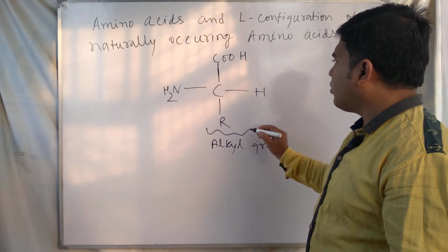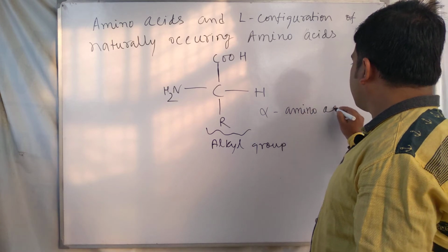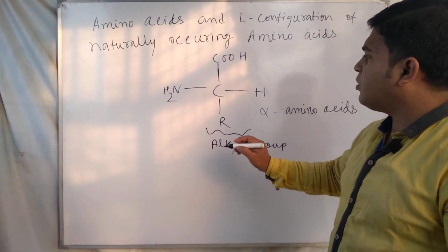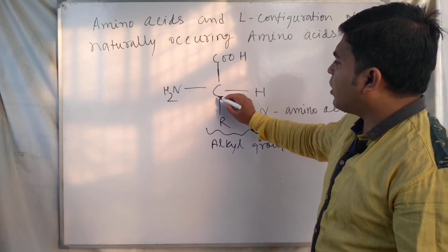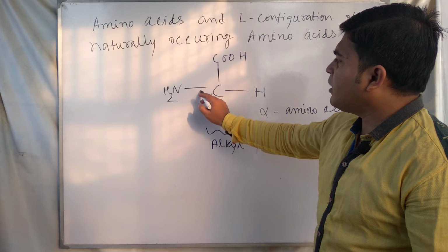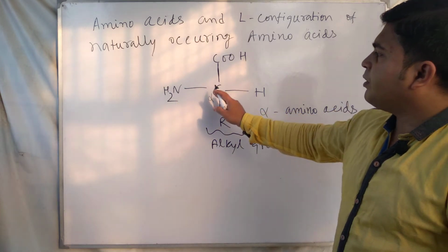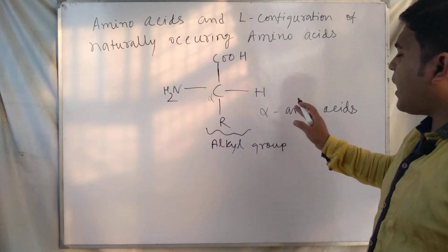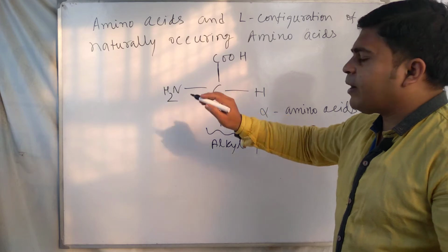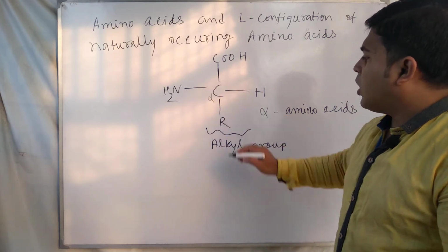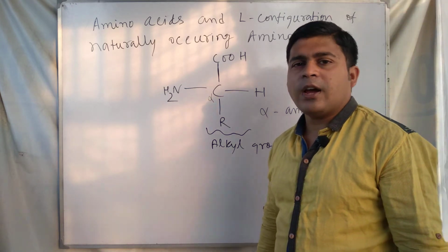We can also say it is an alpha amino acid, because the amine group is present in the alpha carbon atom, the carbon next to COOH. For this reason this amino acid is called an alpha amino acid, because the amine group is on the alpha carbon atom of this amino acid.